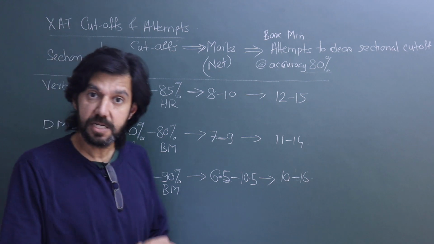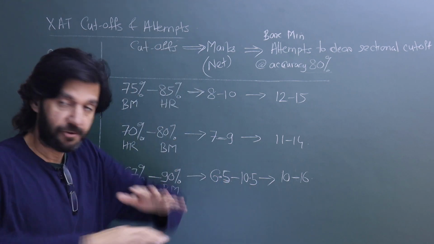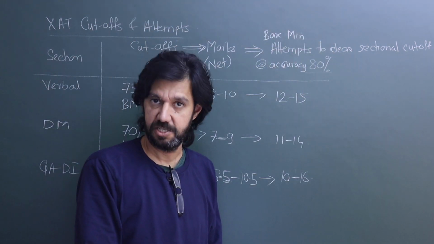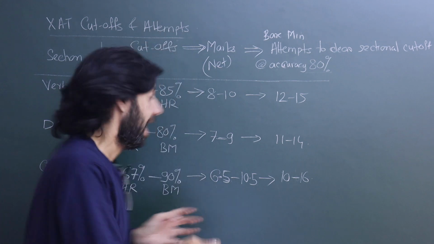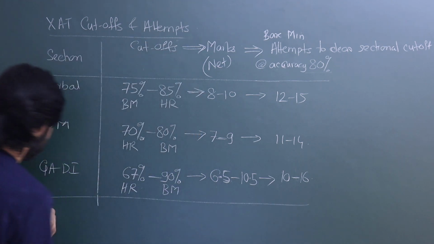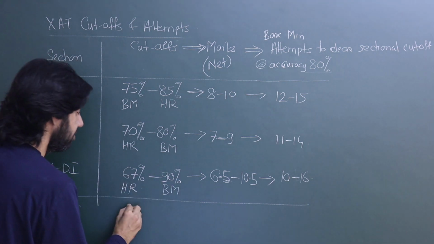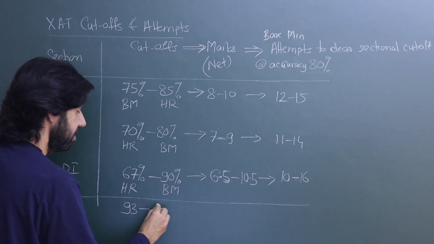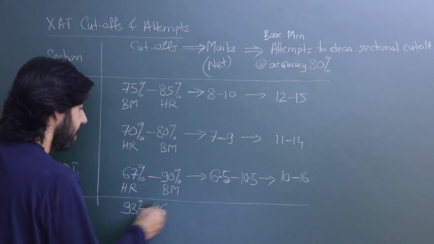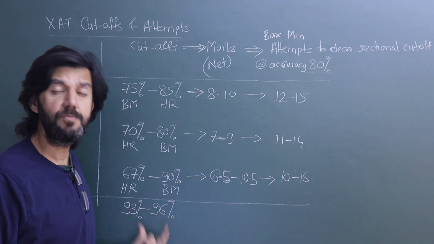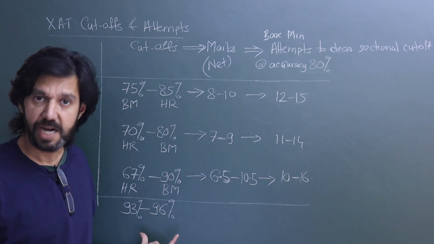There are people who feel that if I clear sectional cutoff, I'll get a call. No, students. From the pool of all the people who cleared sectional cutoffs, only the top few students will be called. And that is where the overall percentile comes into picture, and which is important. And thankfully this time the range is not as wide as this for either boys or girls. The range is just 93 percentile to 96 percentile. But this is still far more comfortable than the 99.5 percentile and above that you need for older IIMs.